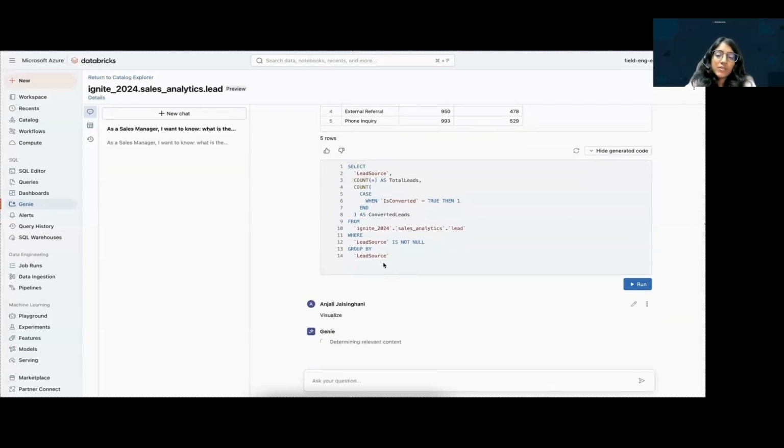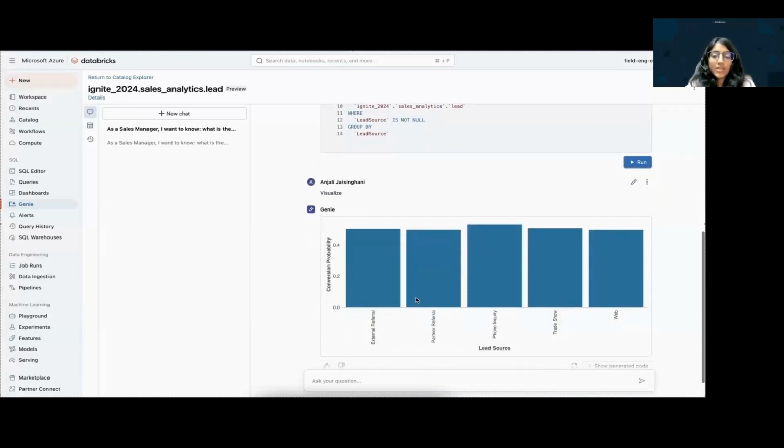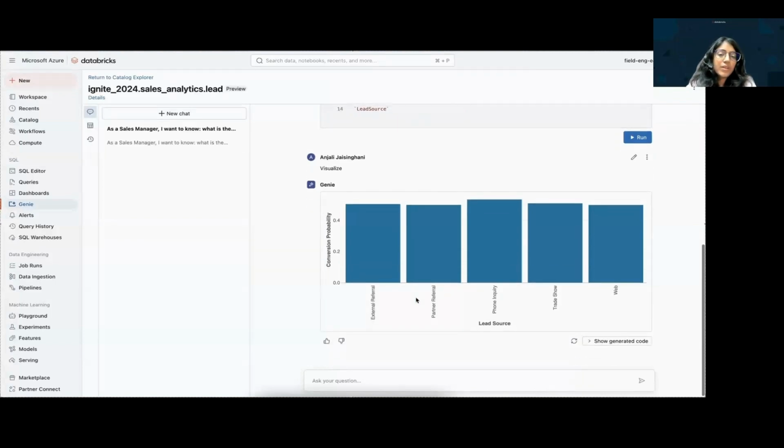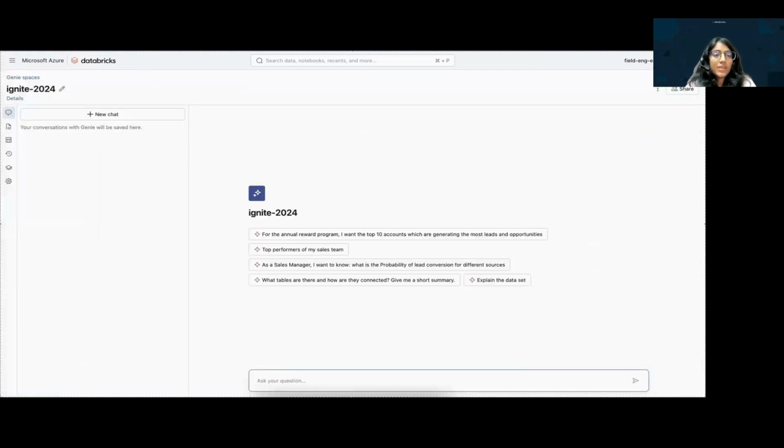Let's try to visualize this output. As we selected Auto Visualize, Genie AI has created a bar chart for us to review. It all sounds pretty good for a single data set, but how about a space which will gain insights across multiple data sets? Well, that exactly is a Genie space.